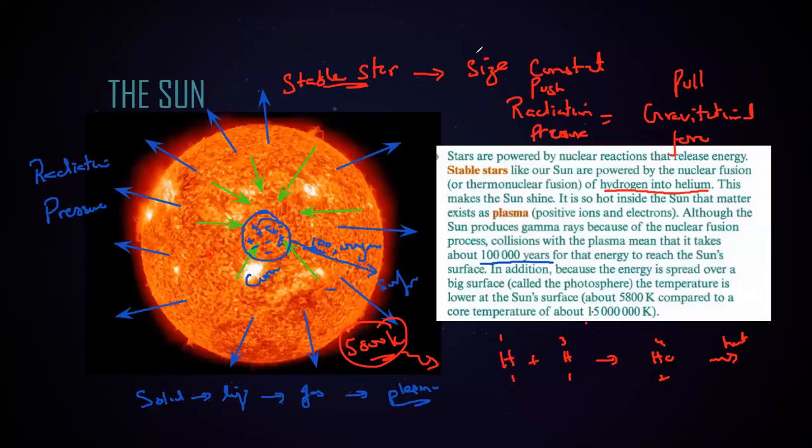There are certain things which you should learn. For example, you should memorize the mass of the sun, the solar mass. The mass of our sun is about 2 times 10 to the power 30 kg. That is also known as the solar mass. Solar mass means the mass of the sun in kg. And the temperature of the surface of the sun is about 6,000 Kelvin; 5,800 is also acceptable.